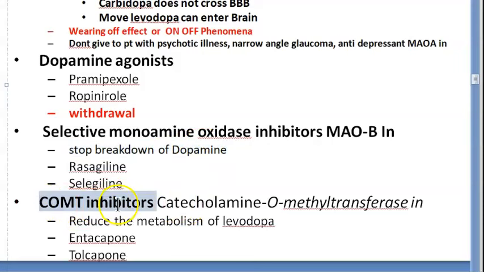Then you have COMT inhibitors. These will reduce the breakdown of levodopa. Okay, remember, so you should give it in proper combination. If you are giving levodopa, then you will give entacapone, because it will reduce the metabolism of levodopa. And what is COMT? Catechol-O-methyltransferase. And you have one more name here: other than entacapone, you have tolcapone.